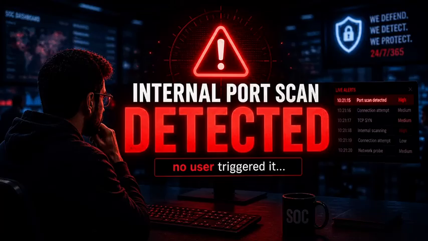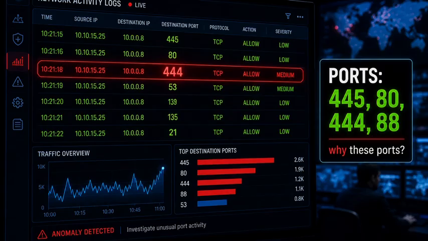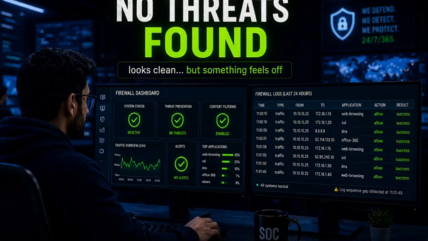So without user interaction, an internal port scan has been initiated. How is it possible? Let's discuss today. Recently, we received a port scan alert on port numbers 445 and 88. It seems to be suspicious because by default port 445 is blocked, and from the logs we don't see any PAN threat logs and we don't see any suspicious spikes.